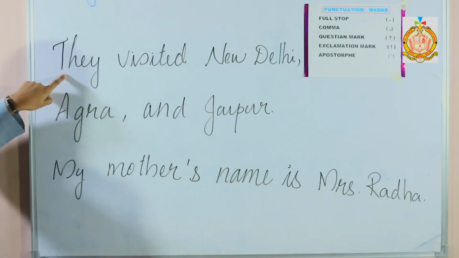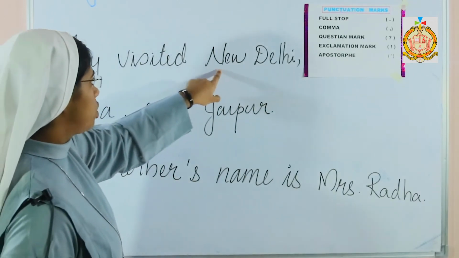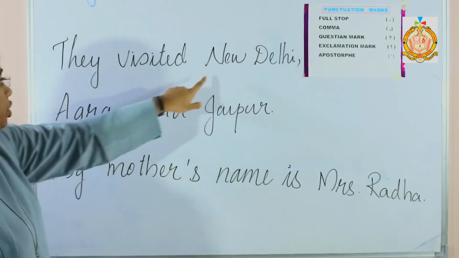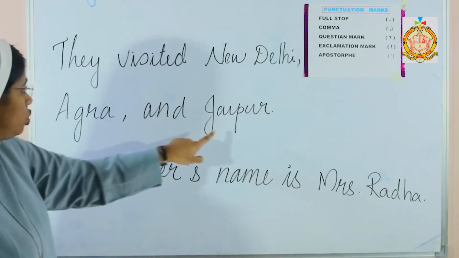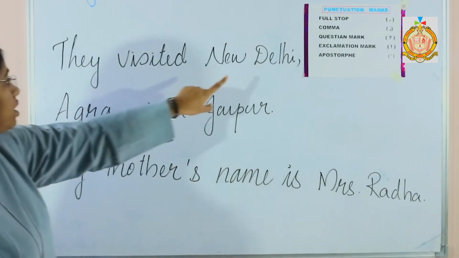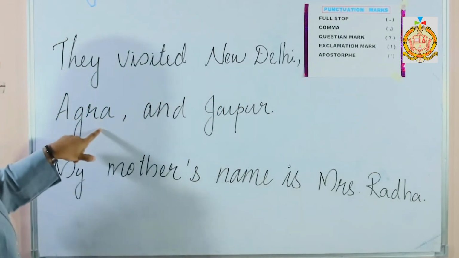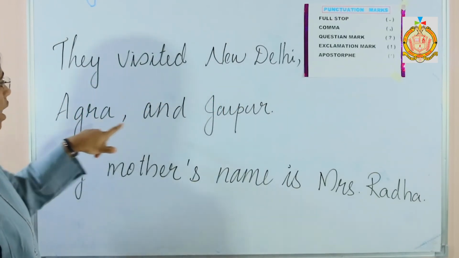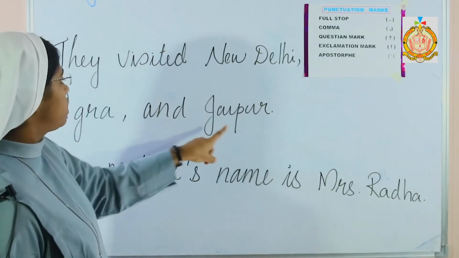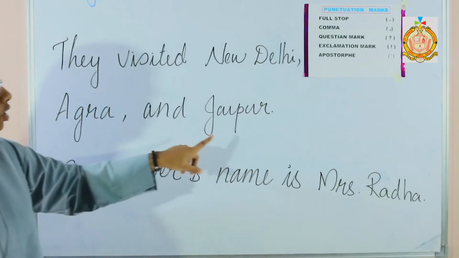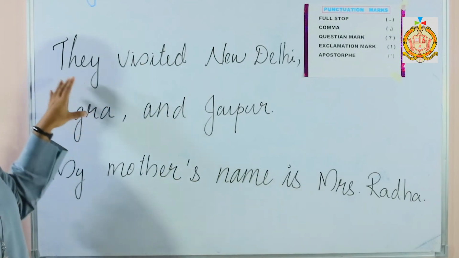All the sentences start with a capital, and the place names will also start with a capital. New Delhi, Agra, Jaipur. And here comes the comma. You can see we have used a comma after New Delhi and after Agra. And the sentence ends with a full stop. After every full stop, we start with a capital letter.